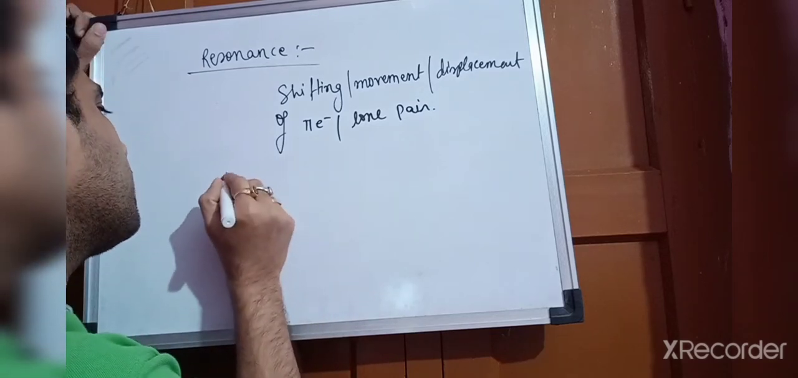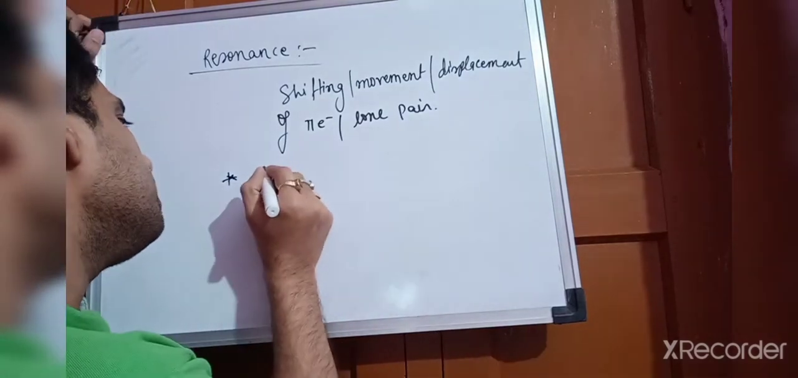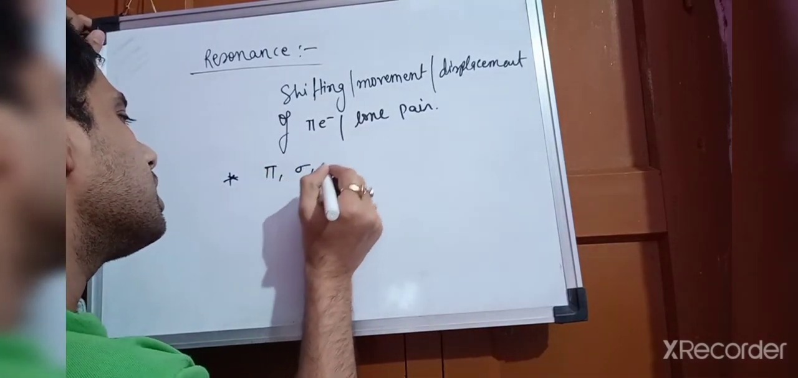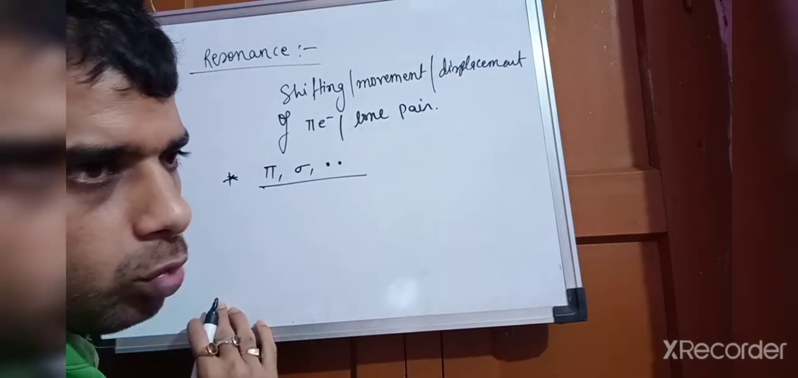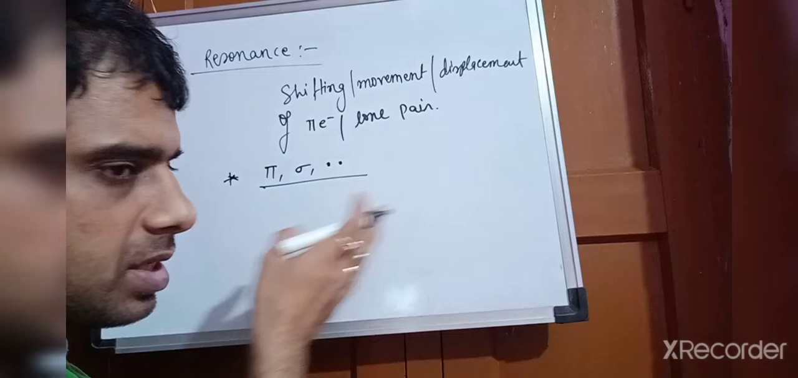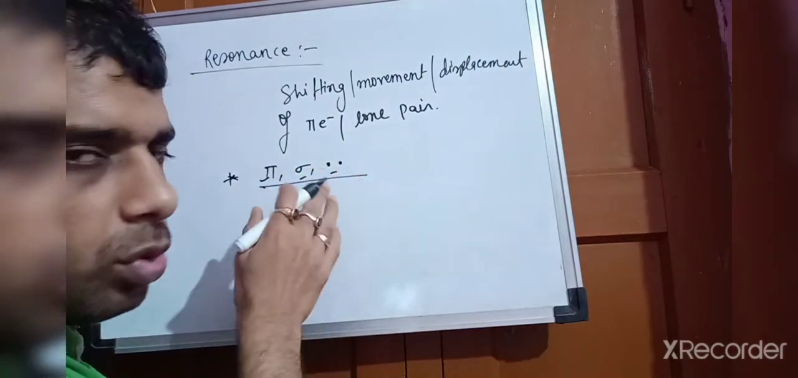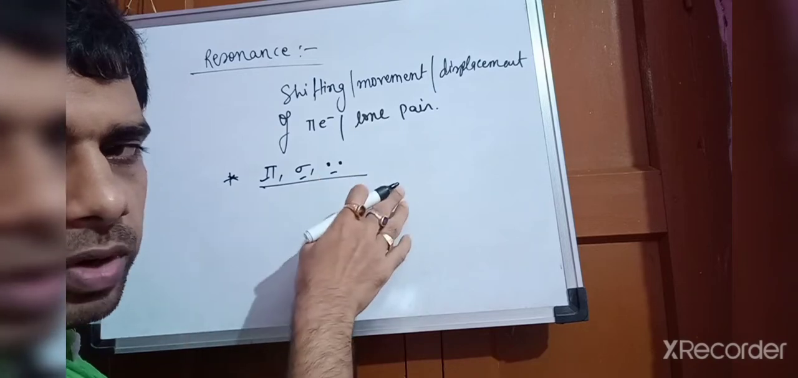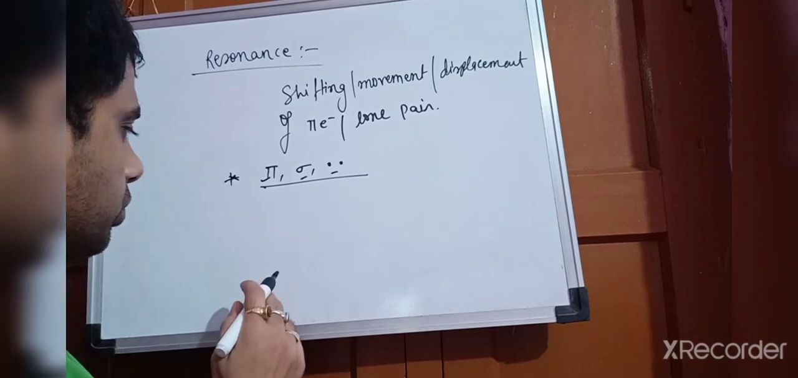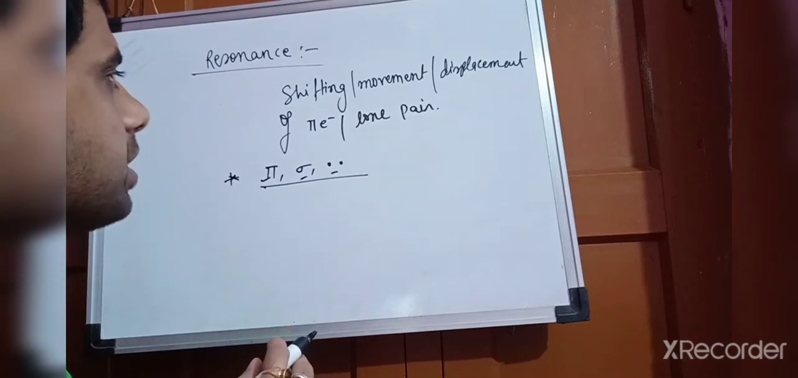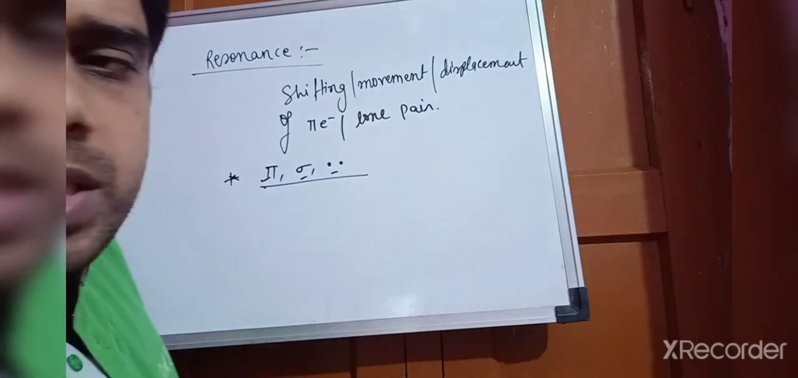But in which type of compound will resonance take place? If you are seeing pi, sigma, and lone pair, conjugation would be there. What is conjugation? It means that pi, sigma, and lone pair are available serially, and then only the resonance will take place. Here we will discuss resonance in detail, and I will take some examples also.